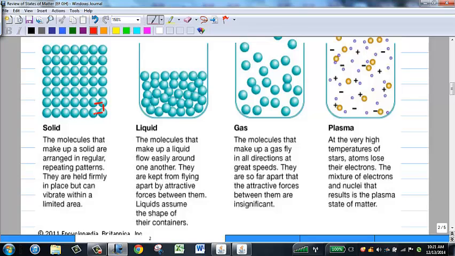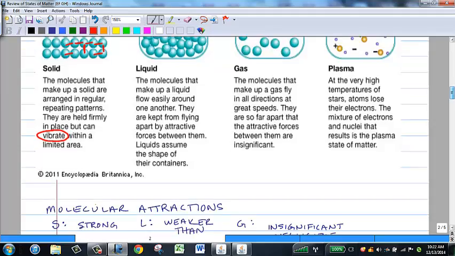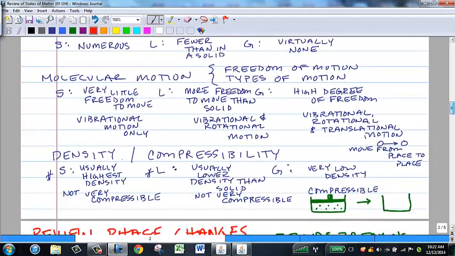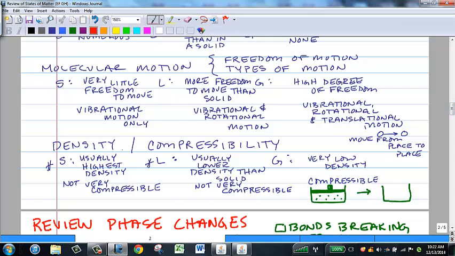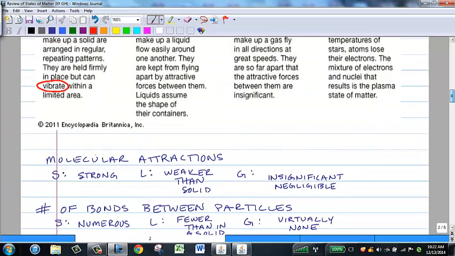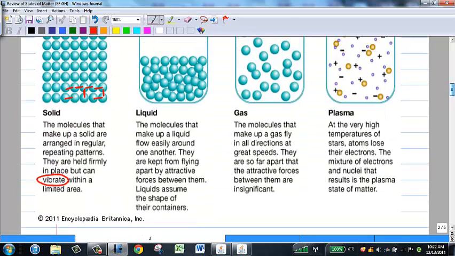So there are attractions between these atoms and molecules that hold them firmly in place. They can't move around a lot, but they can vibrate in the positions that they are in. The molecules are close together, so they can't be compressed further. The molecules are close together, and so they typically have high density. The molecules have very little freedom of motion.